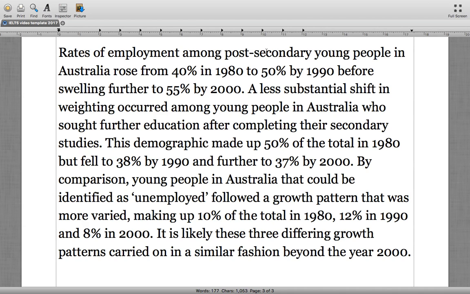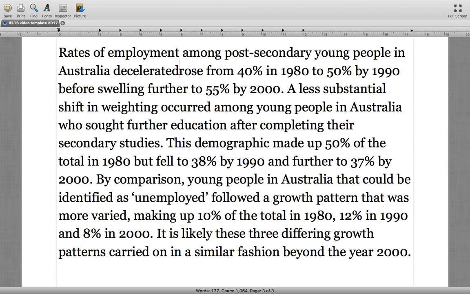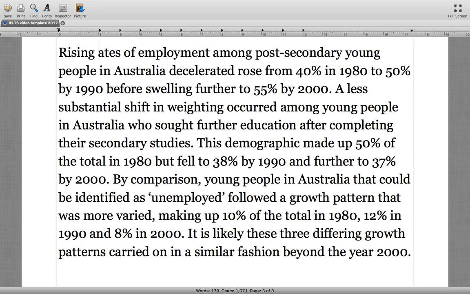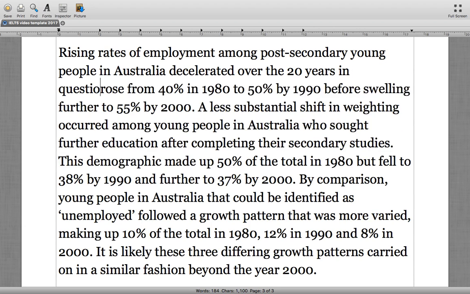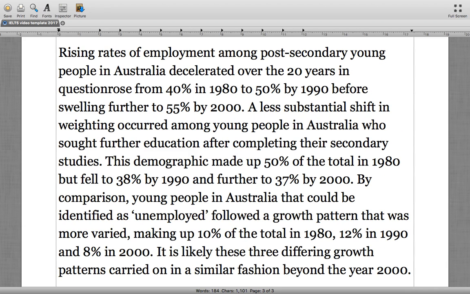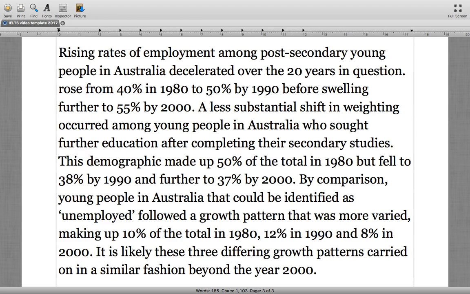So rates of employment among post-secondary young people in Australia, we could say decelerated. Let's just say here rising rates decelerated over the 20 years in question.